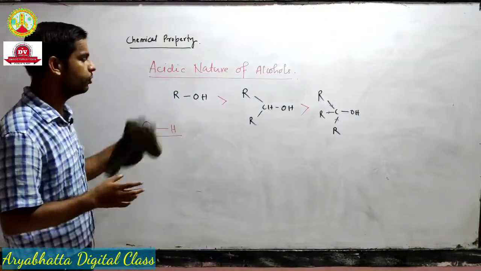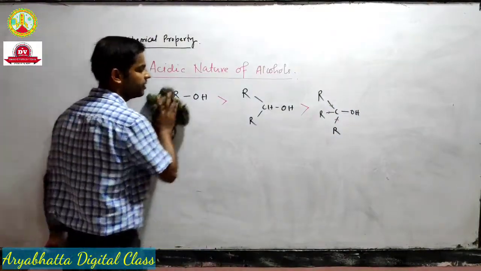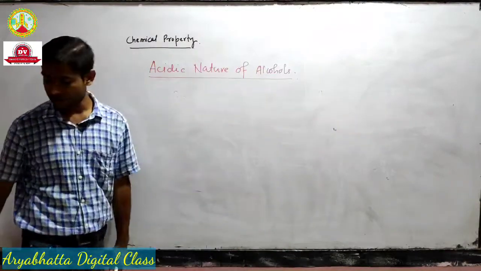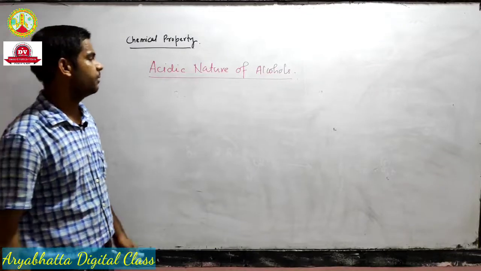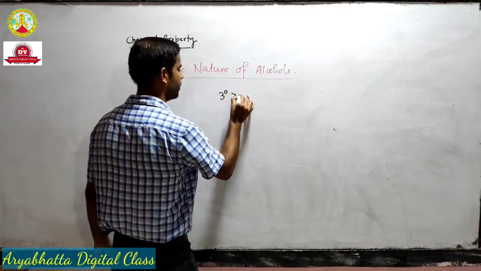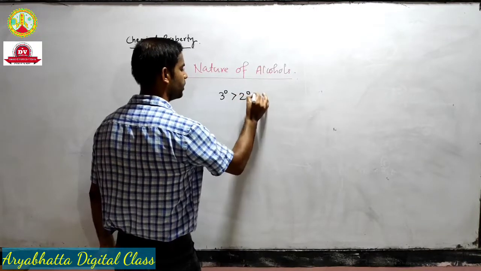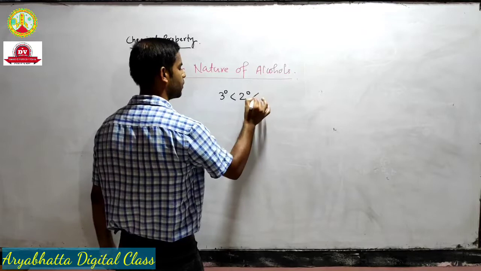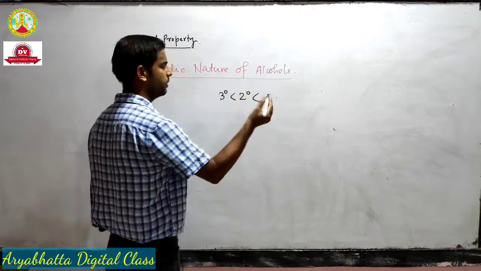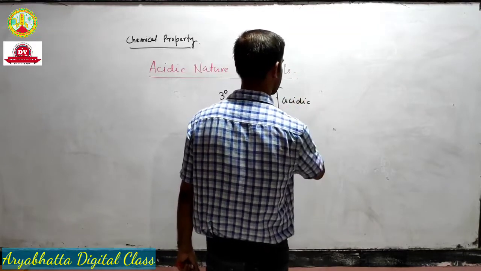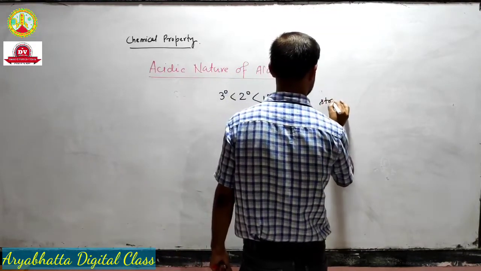So just keep in mind that for 3 degree, 2 degree, 1 degree, this is the order of acidic strength.